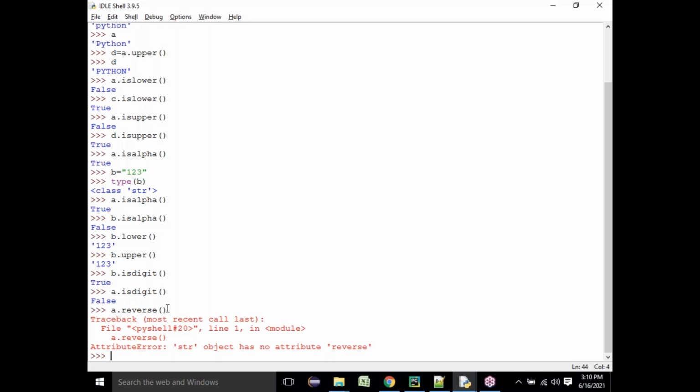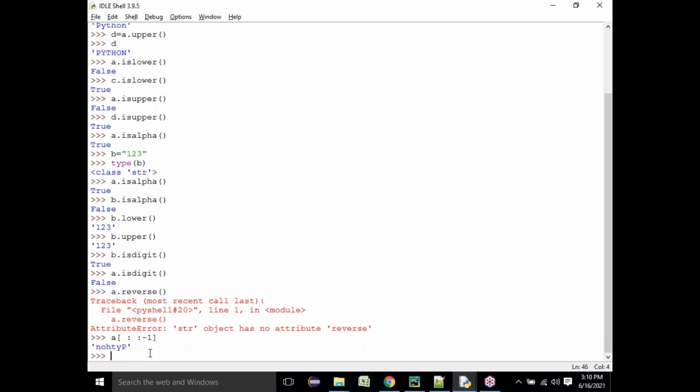So how do you make a reverse of the string? You can directly say [::-1]. This will give you the reverse of the string. So Python is reversed like this.